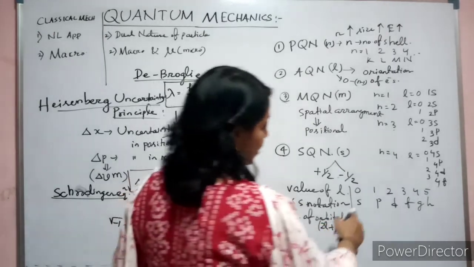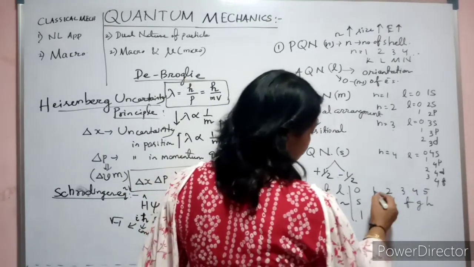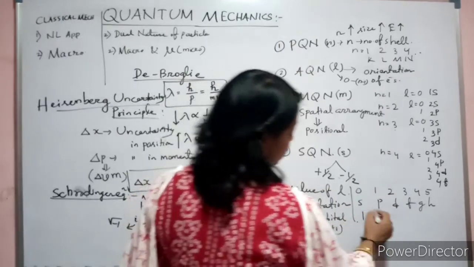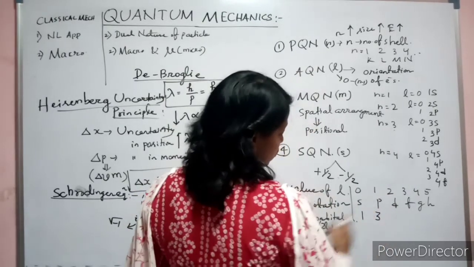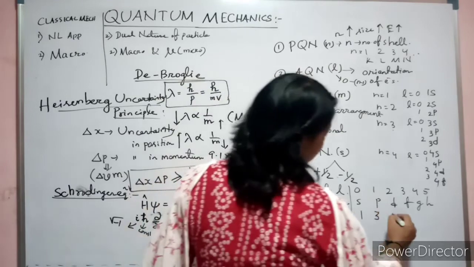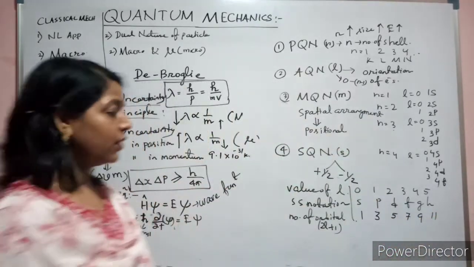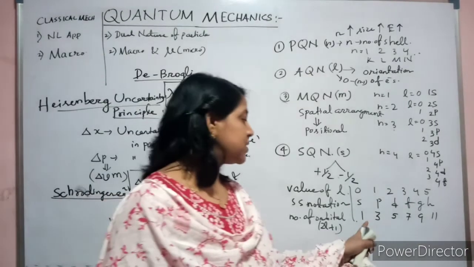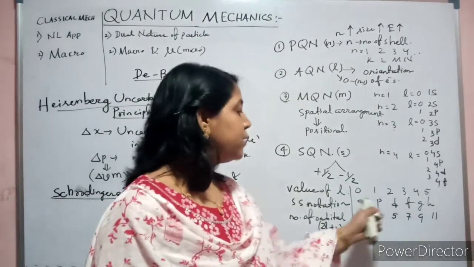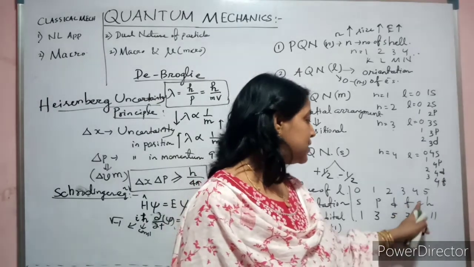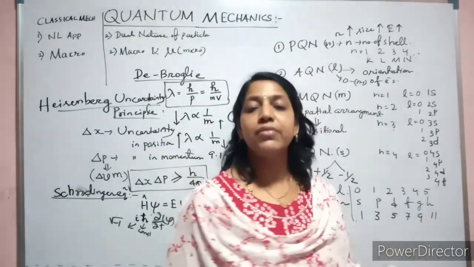You just add it. How much will you get? Here 2L plus 1: for L equal to 0 it is 1. Here L is 1, so 2 into 1 plus 1, so 3. Here it is 2, so 2 into 2, 4, plus 1, 5. Similarly 7, 9, 11. So the number of orbitals is 1 in s, 3 orbitals in p, 5 orbitals in d, 7 orbitals in f, 9 orbitals in g, and 11 orbitals in h.